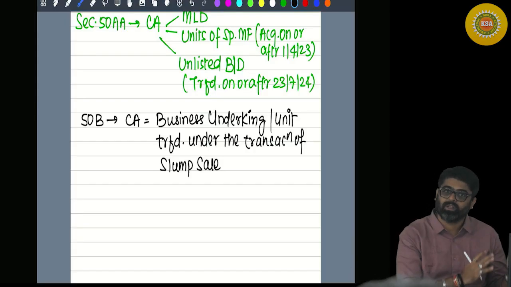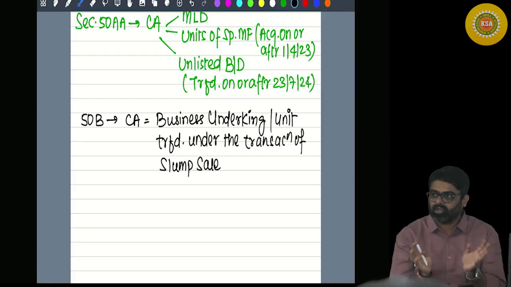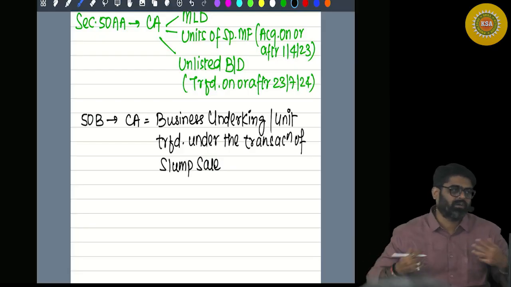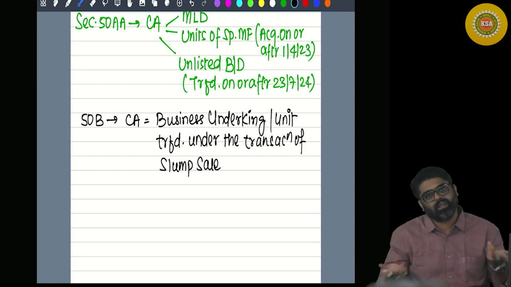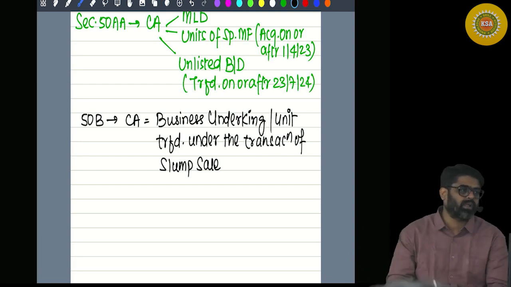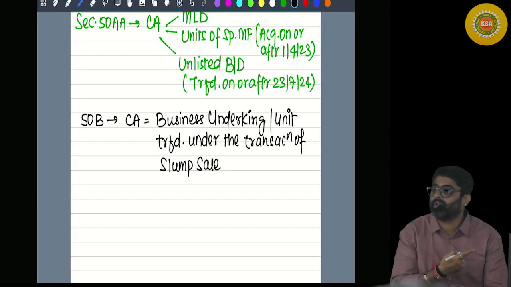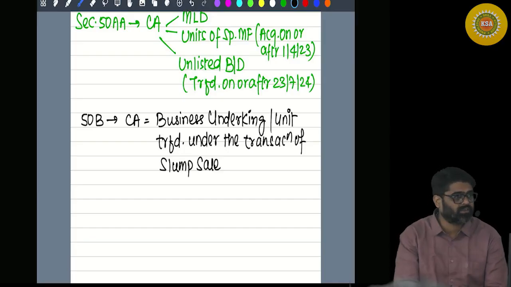I will transfer all the assets at one lump sum, consolidated price, and say, in this price, I don't know how much I have charged for which asset. There will never be any person calculating capital gain and paying tax. There has to be some provision taking care of this thing.